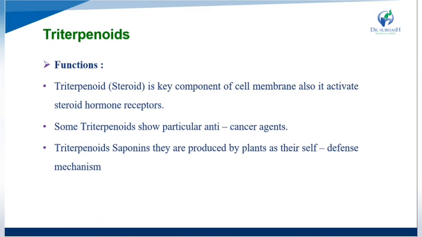Triterpenoids are also found as saponins, which are produced by the plant as a self-defense mechanism. So the first function is the steroidal structure, a key component of the cell membrane that also activates the steroidal hormone receptor. The second is the anti-cancer agent effect. Then they also give self-defense in the plant.